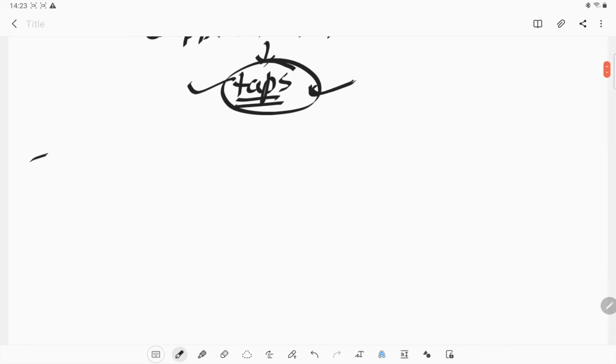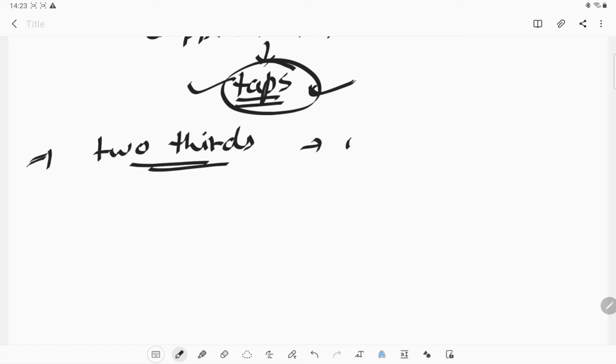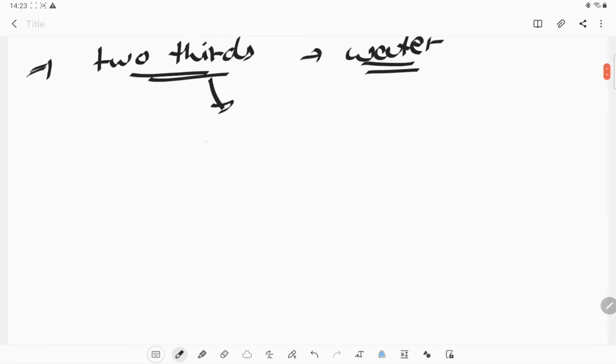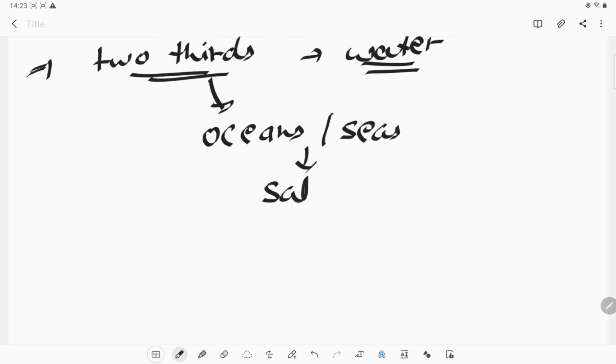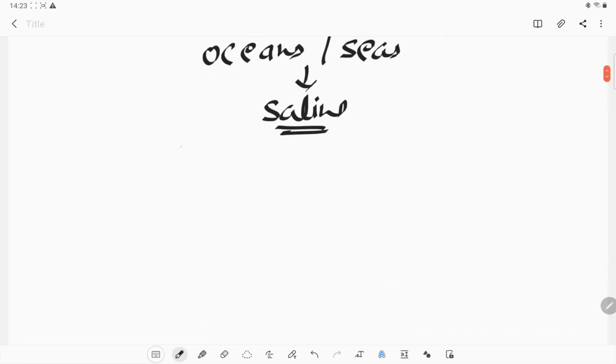Okay, now as we all know, 2/3 portion of the earth is covered with water. Okay, 2/3 portion is water itself, but that water we cannot consume. What is that water? It is ocean or sea water that is very saline, so it is not fit for drinking or for any domestic activity.